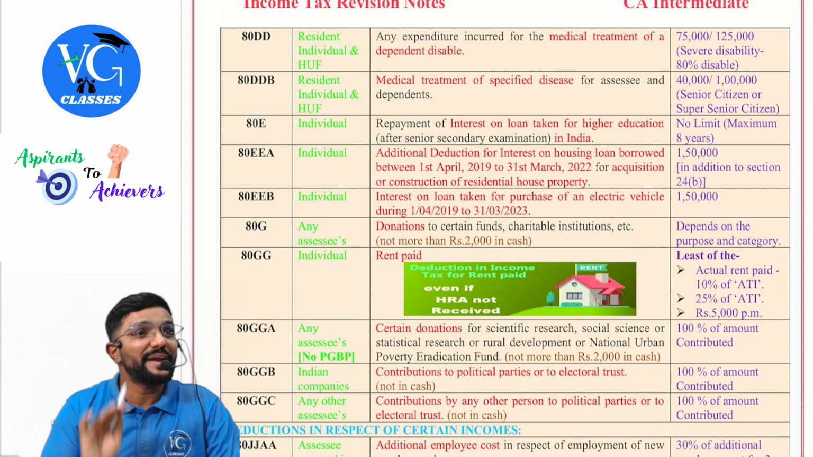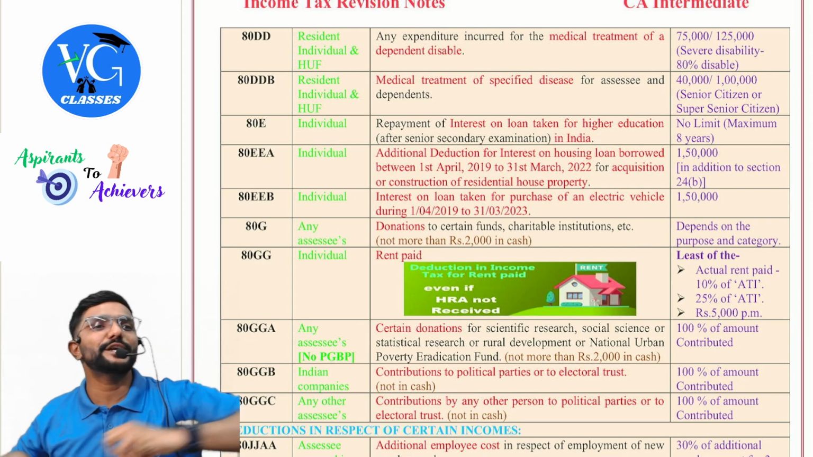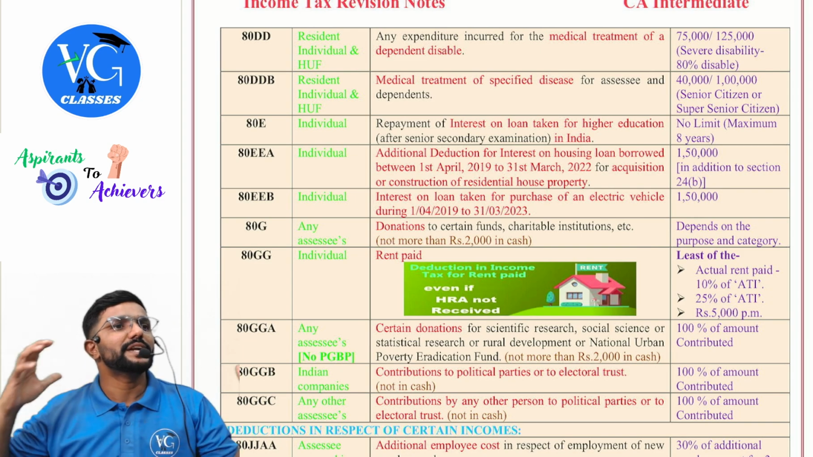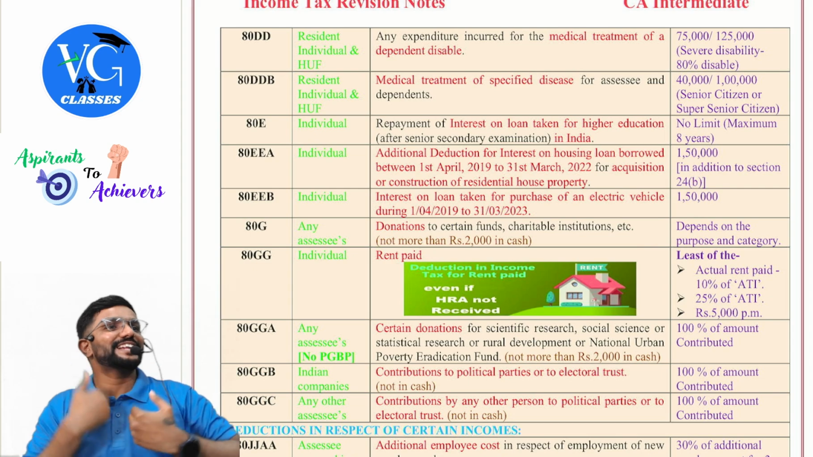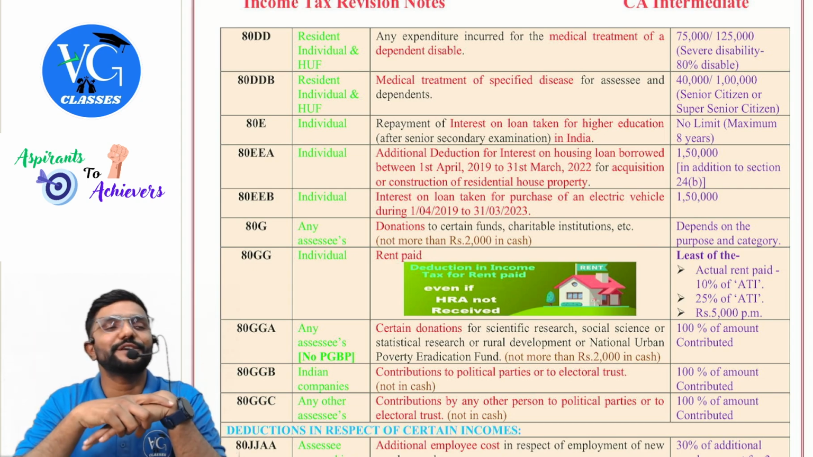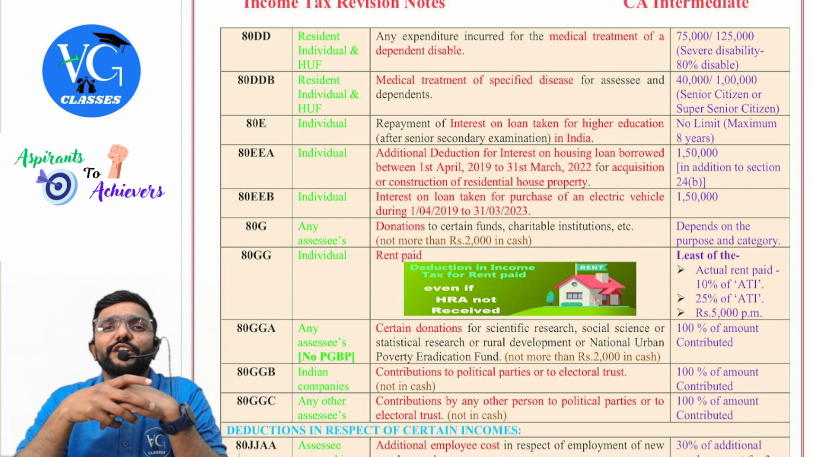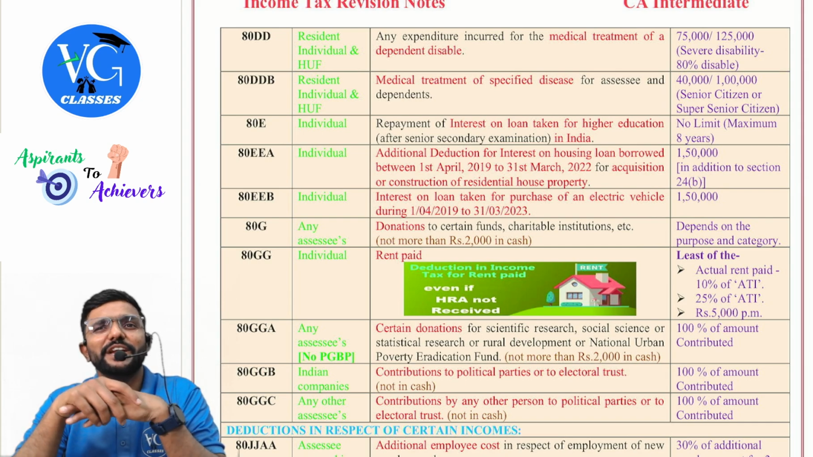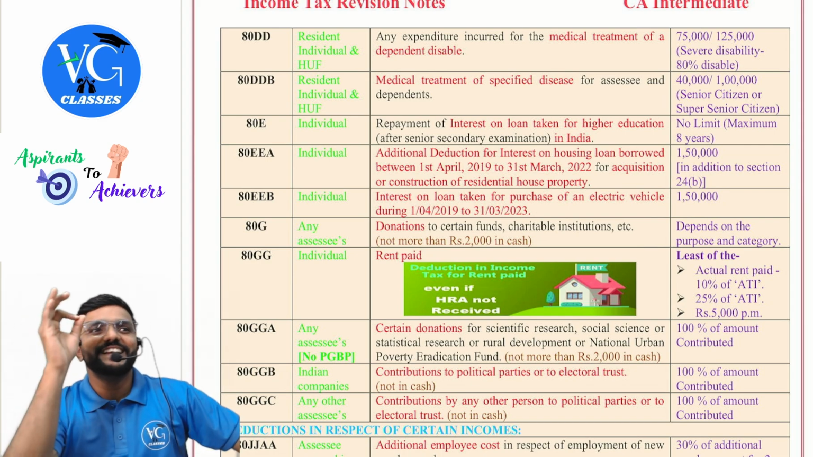DD stands for dependent disabled. Sir, I am taking care of a dependent person who is suffering from disability. Then I can claim a flat deduction of 75,000, irrespective of actual expenditure. If the dependent is suffering from severe disability, 80% or more, in that case,